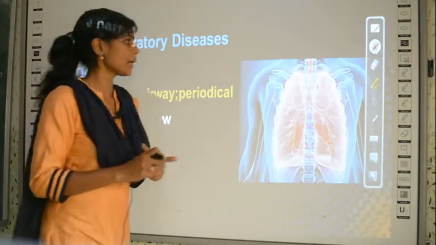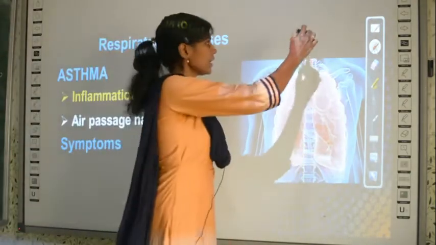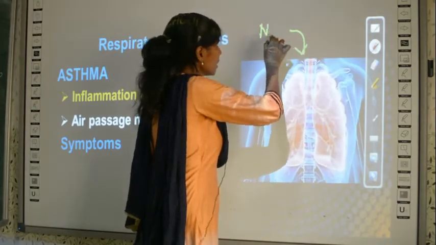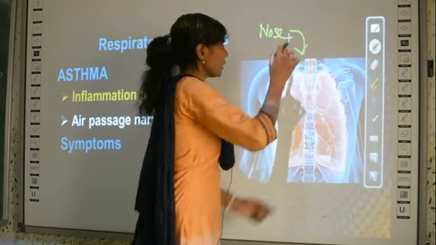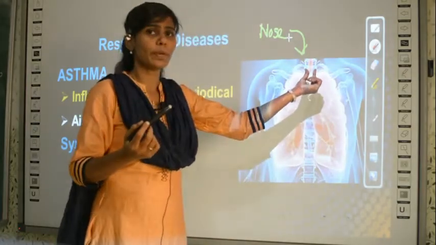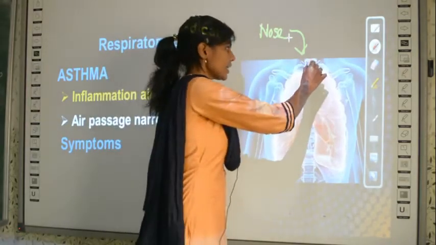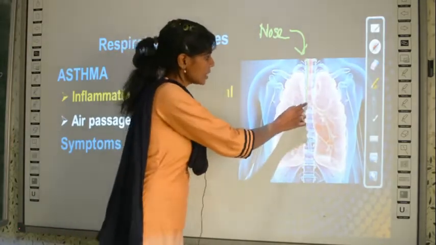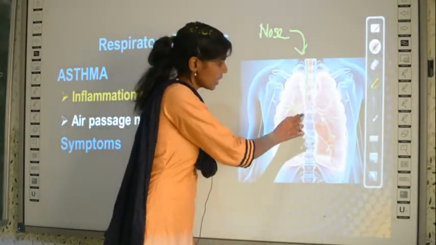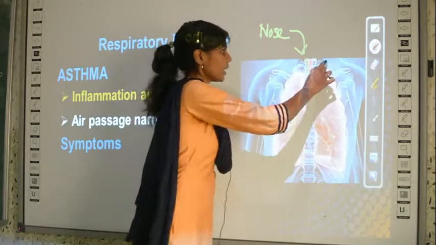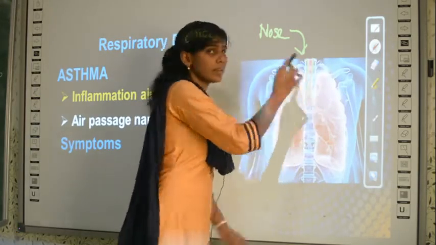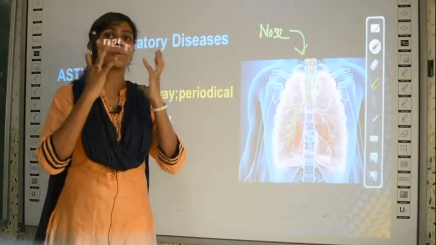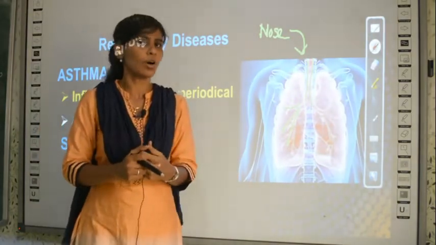Which is your airway? You know how air enters. Air enters through this opening. You have the nose here and air enters through this opening. What is the name of this opening? This is called the trachea. Do you remember? This is the trachea and these are bronchi. The trachea is branched into bronchi. So, this is the air opening and this portion is swollen. It is bigger in size than the normal size.